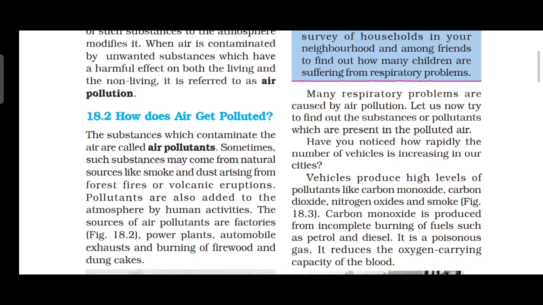In our cities there are a number of vehicles. The vehicles produce what? High levels of pollutants like carbon monoxide, carbon dioxide, nitrogen oxide and smoke. Carbon monoxide is produced from what? Incomplete burning of fuels such as petrol and diesel. Without petrol and diesel, vehicles cannot run. It is a poisonous gas. So it reduces what? The oxygen carrying capacity of the blood. So finally it goes to respiratory problems.